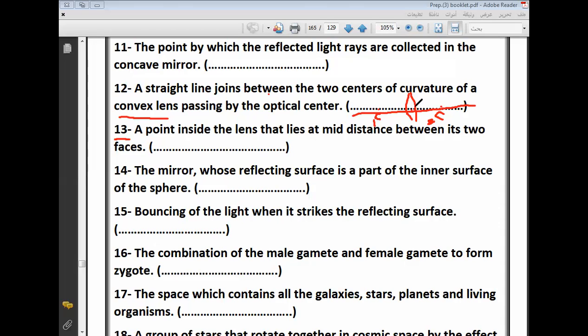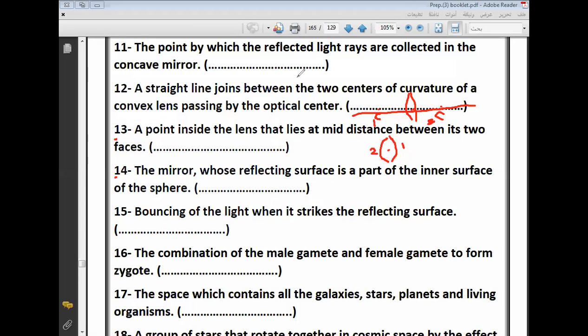A point inside the lens. We said that now. A point inside the lens that lies at mid-distance between its two faces. Optical center. Excellent. What is meant by lying at the mid-distance between the two surfaces? This means the distance between this point and the first surface is equal to the distance between this point and the second surface of the lens. Okay? Number 14.